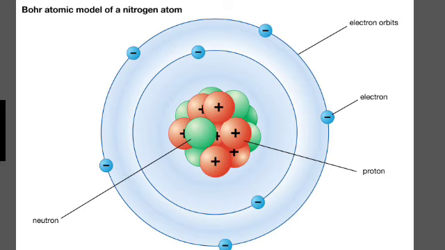In the same way, the valency of magnesium and aluminum is 2 and 3 respectively, because magnesium has 2 and aluminum has 3 electrons in its outermost shell. If the number of electrons in the outermost shell of an atom is close to its full capacity, then its valency is determined in a different way.